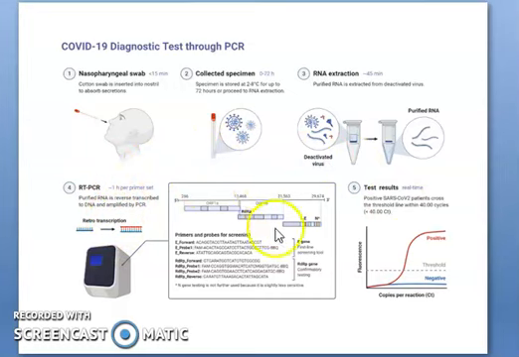Then they add master mix, then barcoding, then they run the RT-PCR, and finally get the graph of fluorescence versus number of cycles. You can see here the negative, here the threshold, and the enhancement of this fluorescence signal indicates positive or negative.